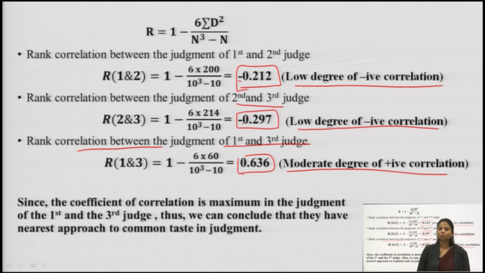That means these two judges have given ranks in a common manner. If judge 1 has given 1 to someone, judge 3 has also given 1 or some number common to some participant of the beauty contest.